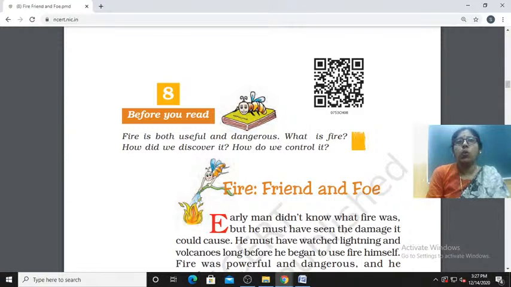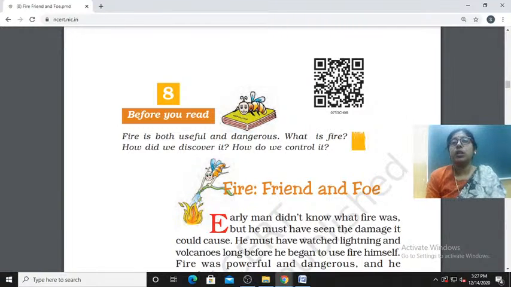If you are feeling cold, in particular places, they use fire to keep themselves warm. So fire is very useful in this case, but fire is dangerous if it goes out of control. At that time it will be very dangerous, and fire can destroy everything. Fire can destroy our beautiful world also.